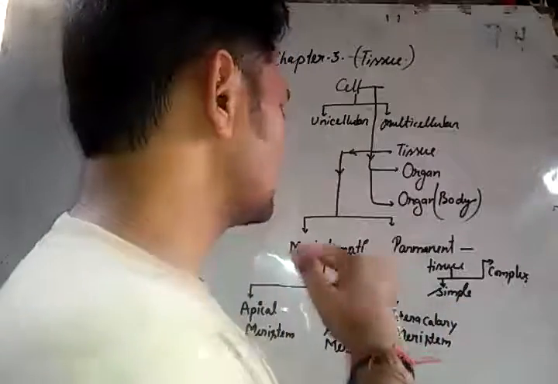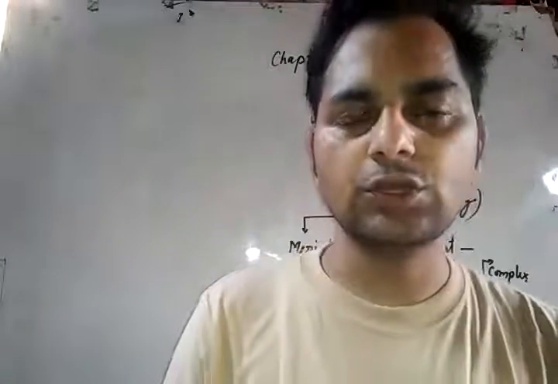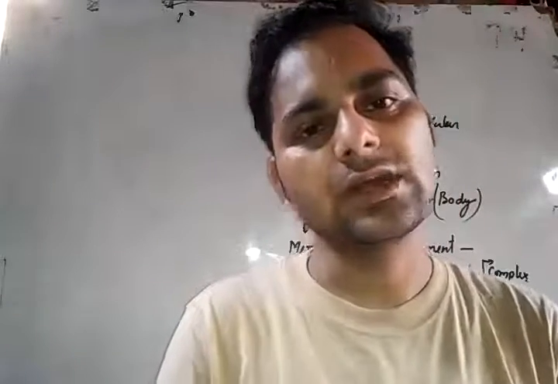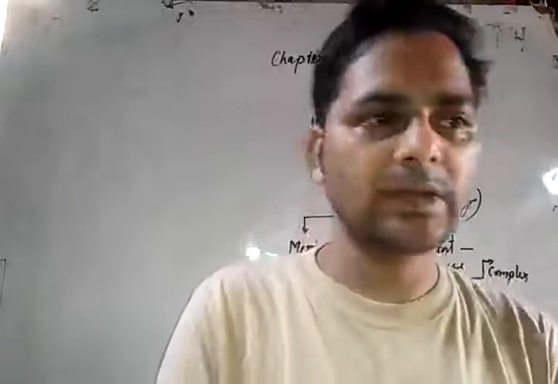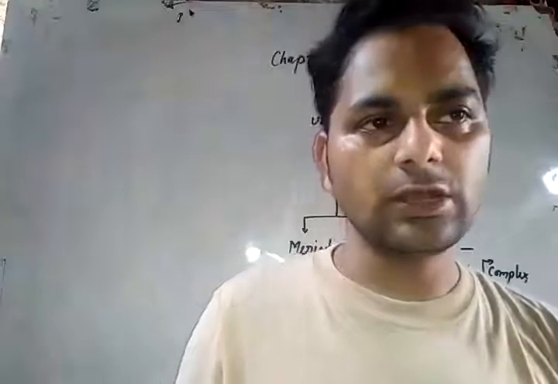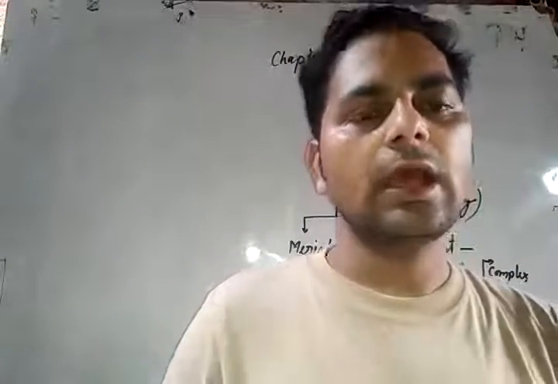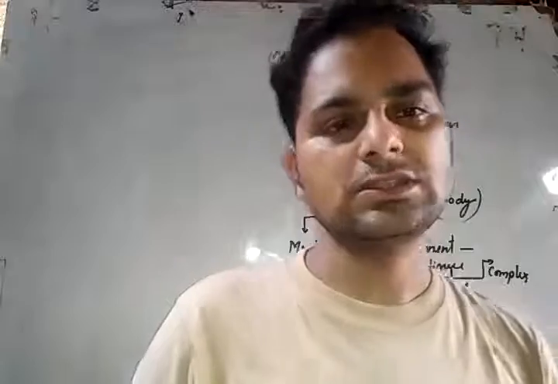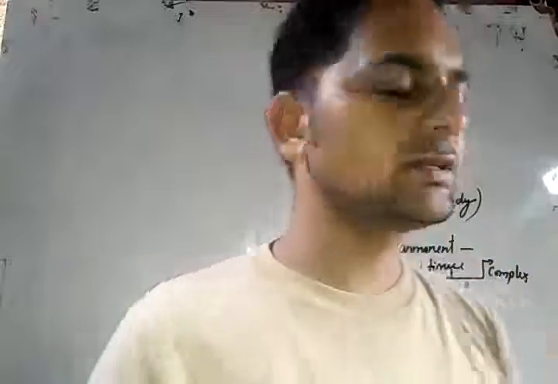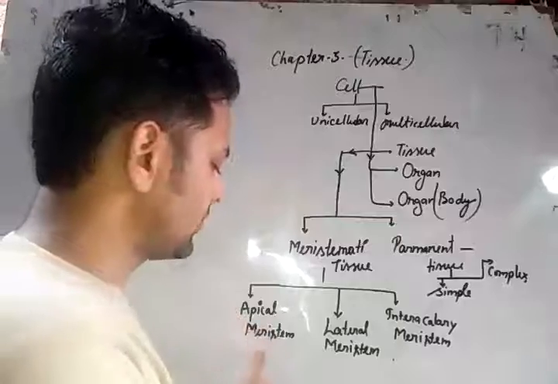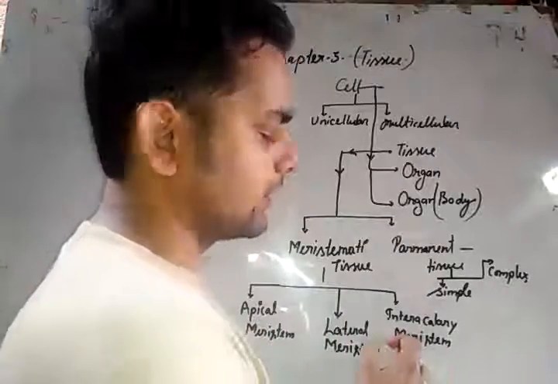What do we mean by meristematic tissue? The tissue which grows repeatedly and forms new cells after division is known as meristematic tissue. It is continuously dividing, is formed of cellulose, and has different structures such as oval and round. These are known as meristematic tissue. Next are the types of meristematic tissue: apical meristem, lateral meristem, and intercalary meristem.